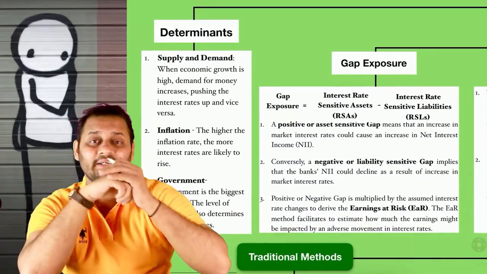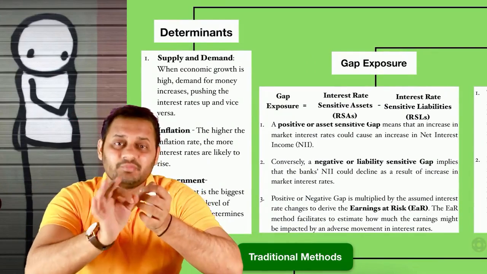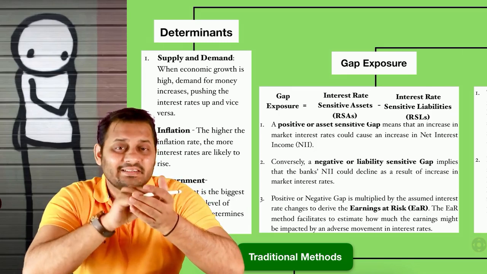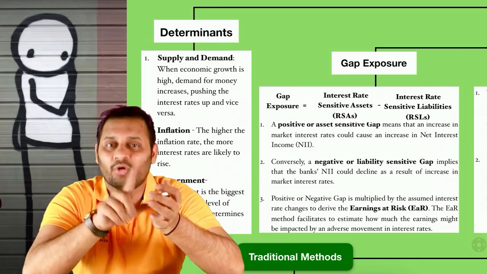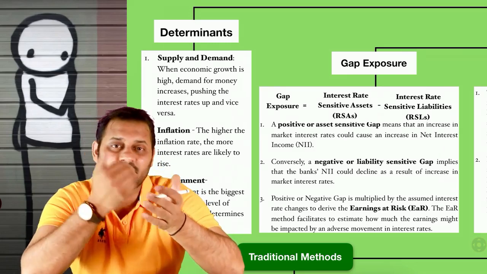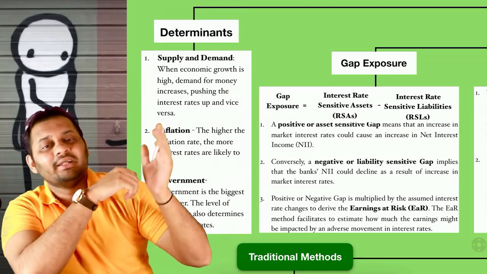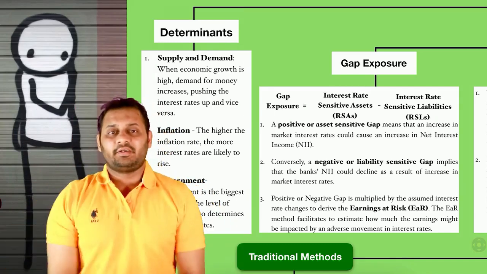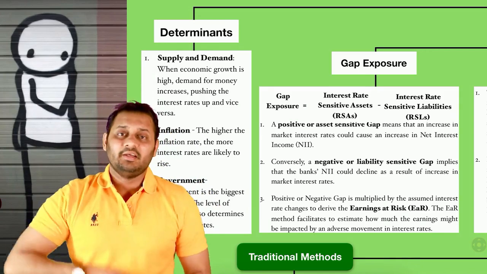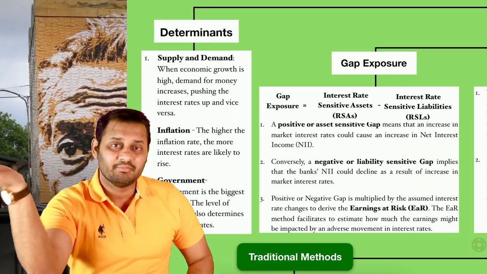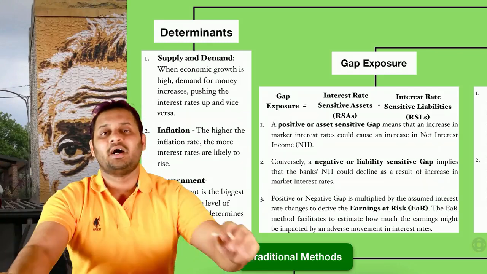First of all, determinants. What determines the interest rate? Interest rate is something which you earn on your investment, and interest rate is something which you pay on your borrowings. So at the same time, it can be a cost to you, it can be earnings to you. What determines the interest rate in the market is supply and demand. This is the most important factor out of all. If there is more supply, the interest rate will be low. If there is high demand, the interest rate will be high.